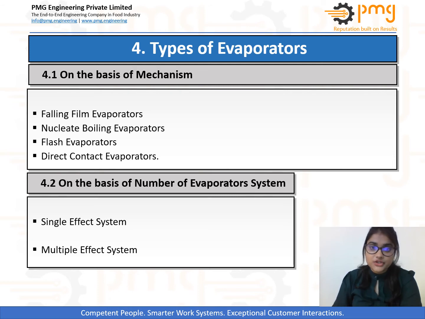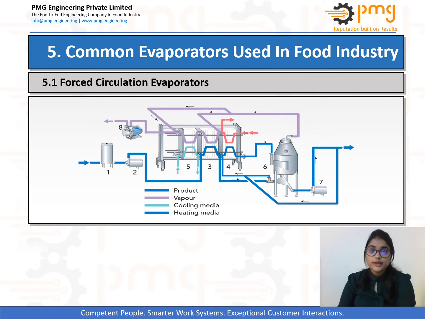Similarly, higher temperature vapor driven out as a product in one effect is used to heat lower temperature product in another. High efficiency can be gained if we use a multiple effect system. Let us now move on to our next section of this module, where I will be discussing some common types of evaporators which are used in the food industry.